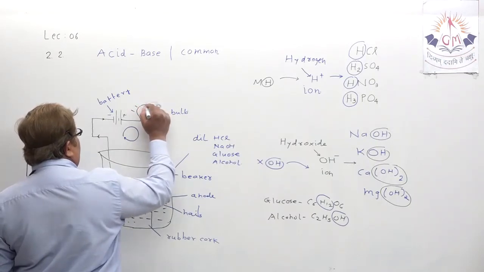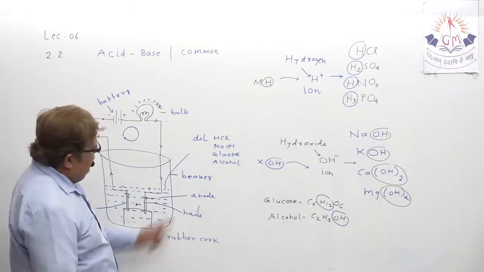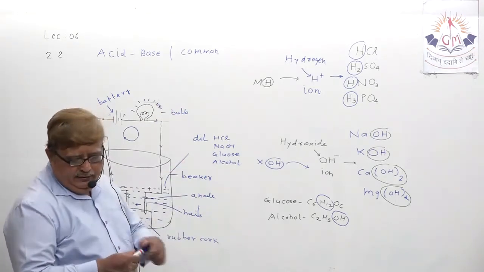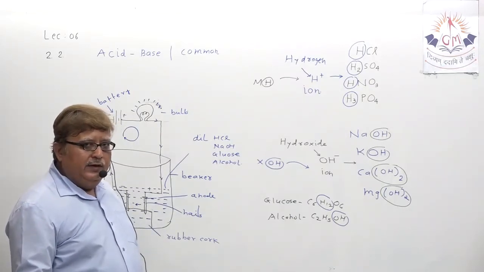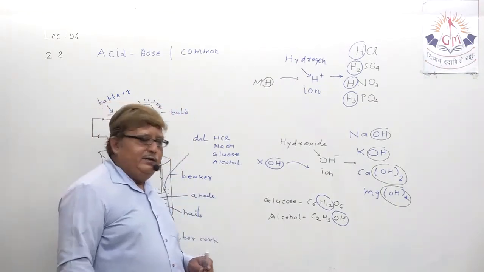That means acid and base in dilution form are good conductors of electricity.